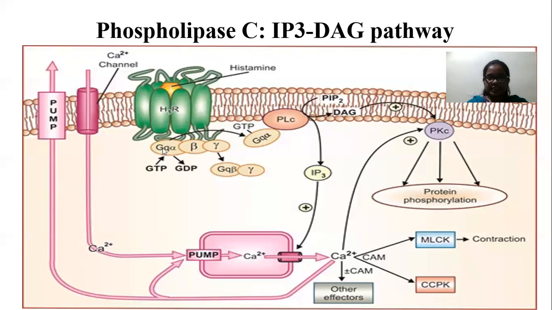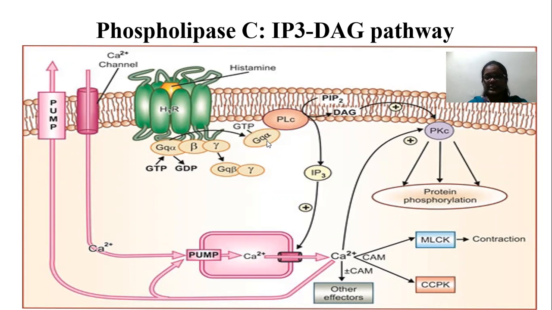After binding of GTP, the alpha subunit immediately dissociates from the beta and gamma dimer. The Gq alpha subunit of the Gq protein binds with GTP.